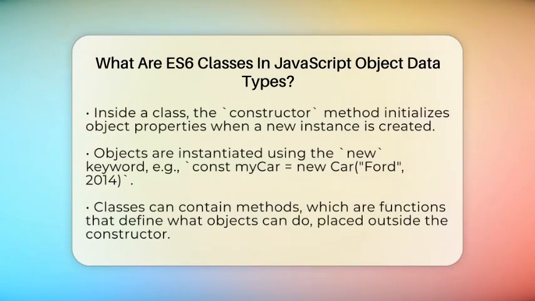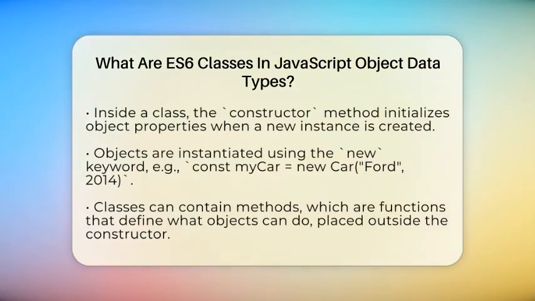For example, if you want to create a class for a car, you write class Car. Inside, you add a constructor that takes parameters like name and year. When you create a new car object, you use the new keyword, like const myCar = new Car("Ford", 2014). The constructor runs and assigns the name and year to the new object.